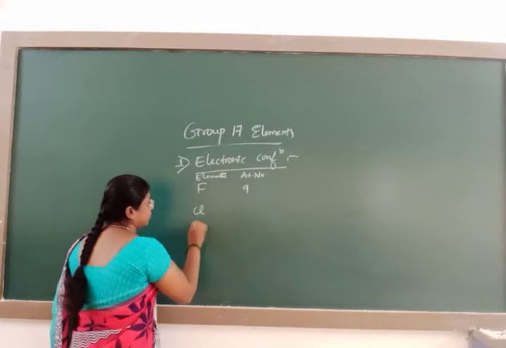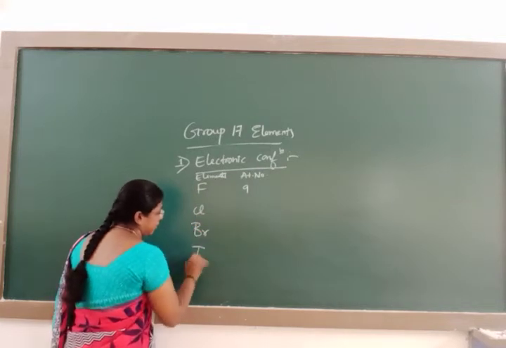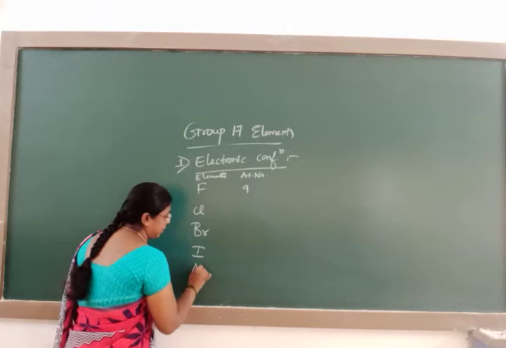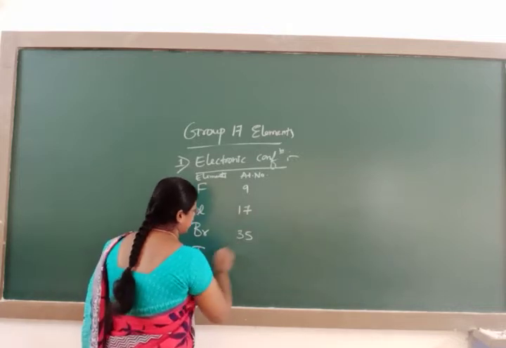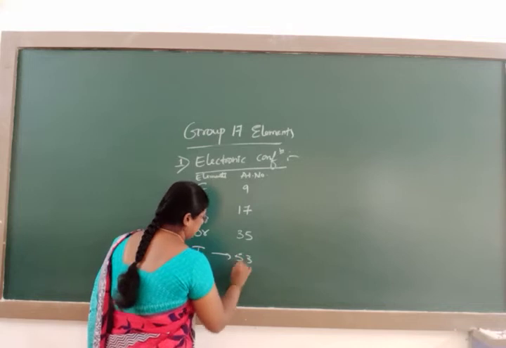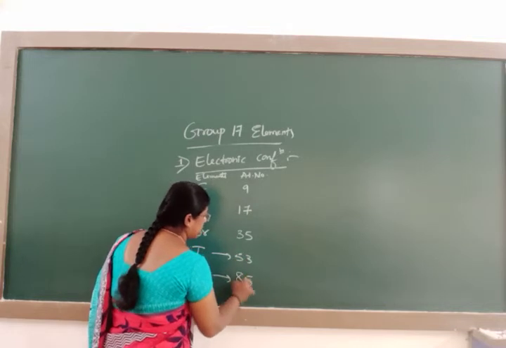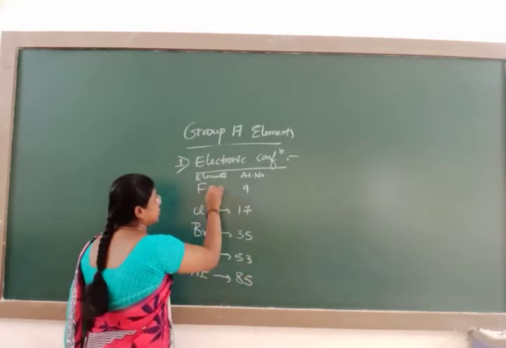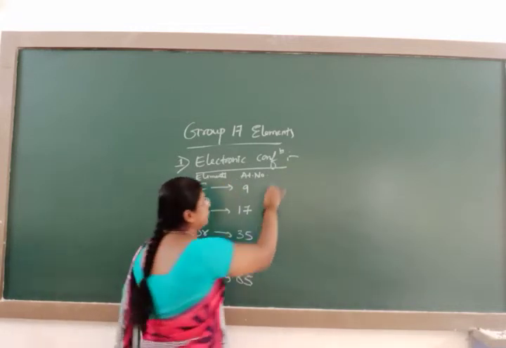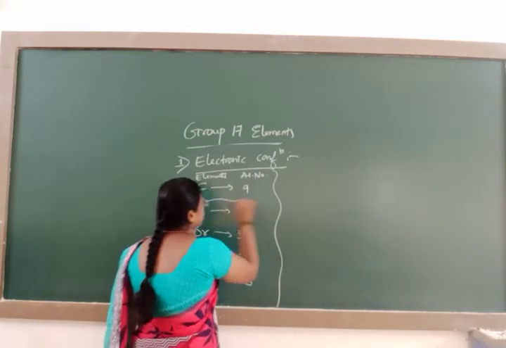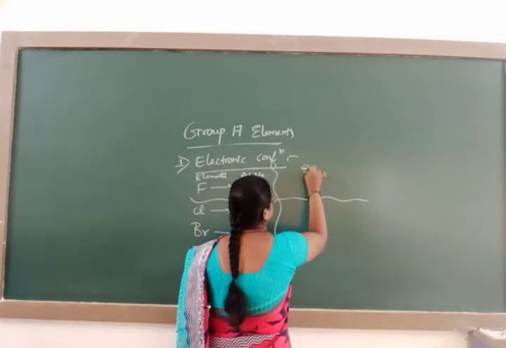Fluorine, chlorine, bromine, iodine and astatine have atomic numbers 9, 17, 35, 53 and 85. Astatine is 85. Next we shall write the electronic configuration of these elements.